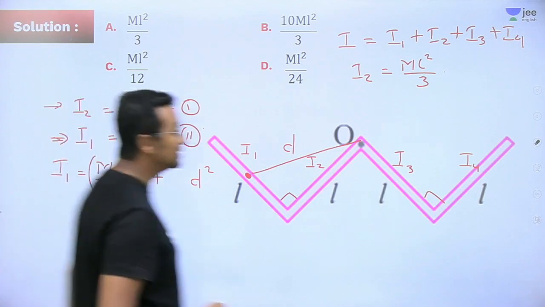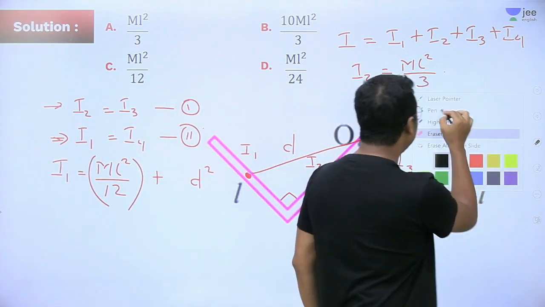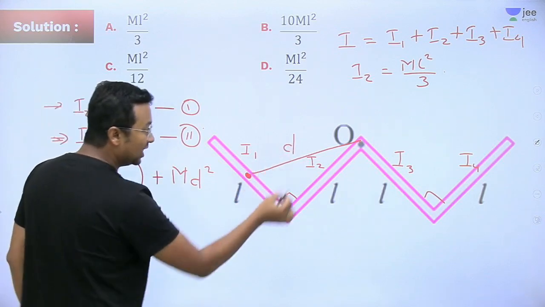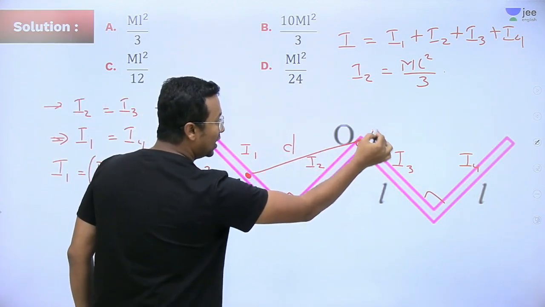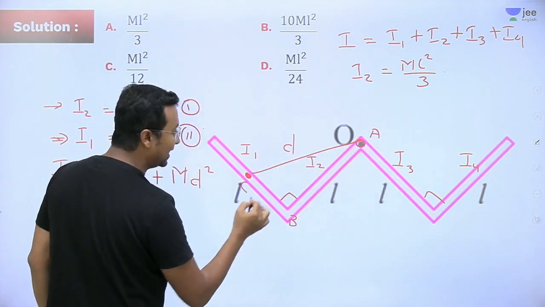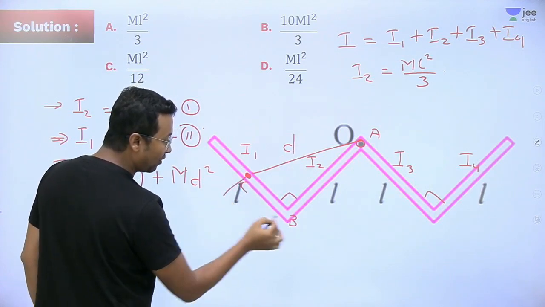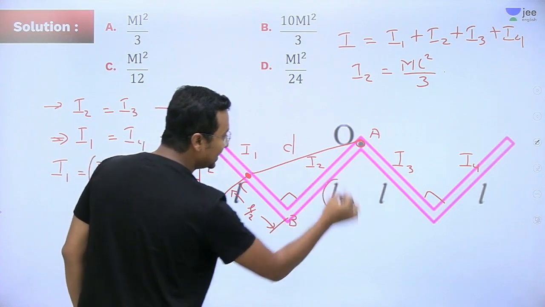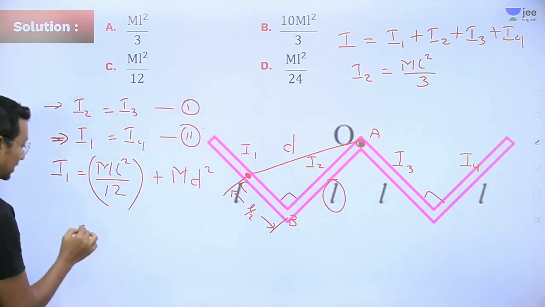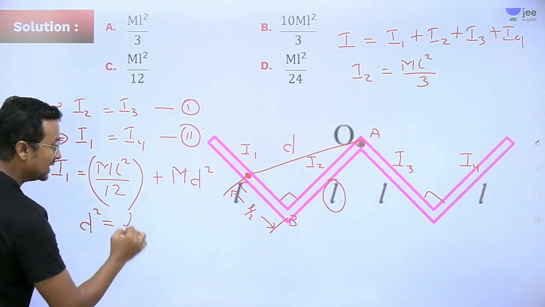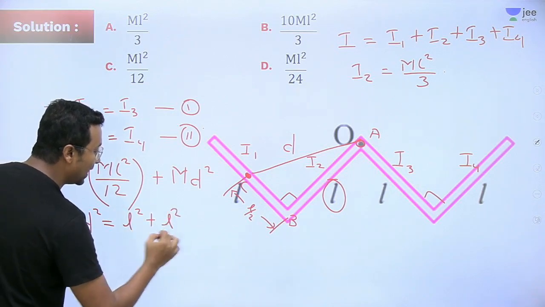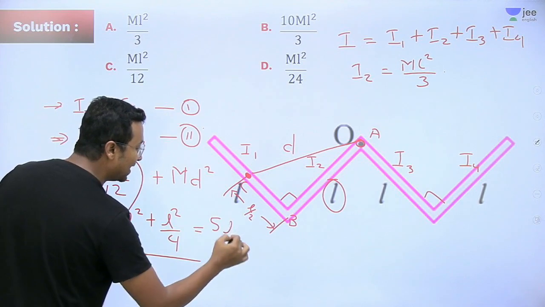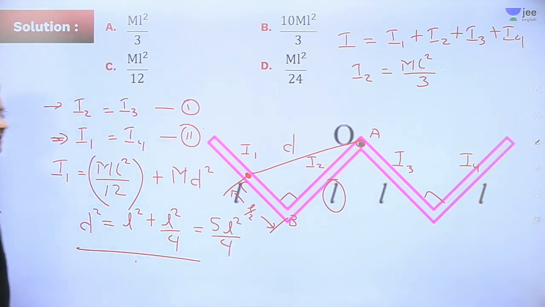Let me just rub off this m and replace it by my capital M. Now this d, if you look at this triangle, call it triangle ABC, we can see this length from here to here is L by 2 and this length is actually L. So d square will be L square plus L square divided by 4. Simple idea. So this will be nothing but 5L square upon 4.